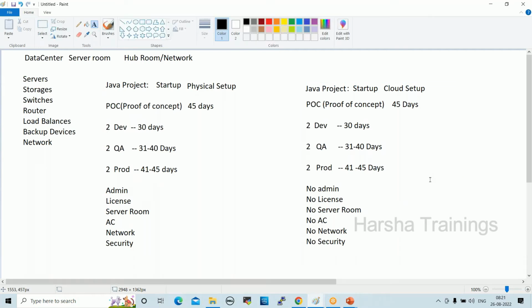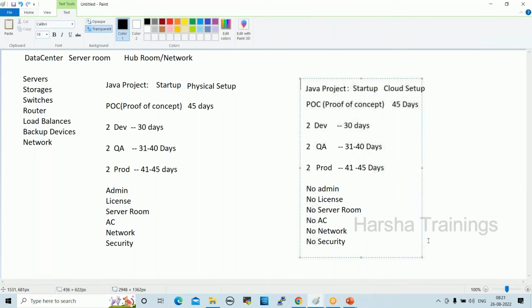But here, for example, in this cloud setup, if the POC is not a success, $100 will be wasted. But whenever we go with the physical setup, $500 will be wasted, right? So when we use cloud setup, one third of the cost will be saved. Licensing, admin cost, server room cost, AC, network, everything will be taken care of by the cloud vendors. So we don't need to recruit any admin.